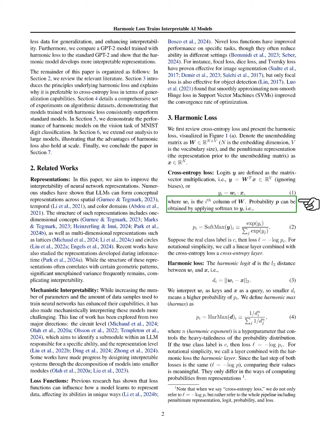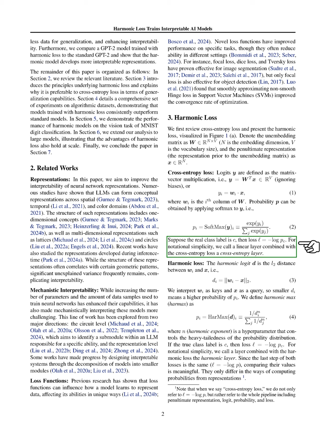We can obtain probabilities p by applying the softmax function to y. If the true class label is C, the loss is calculated as the negative logarithm of p for class C. We refer to a linear layer combined with cross-entropy loss as a cross-entropy layer.